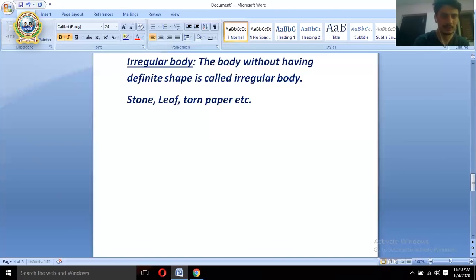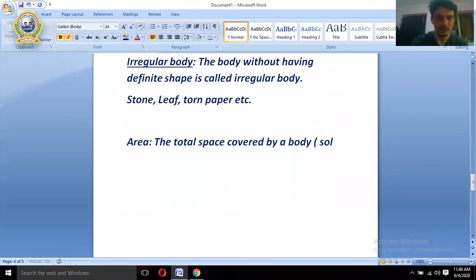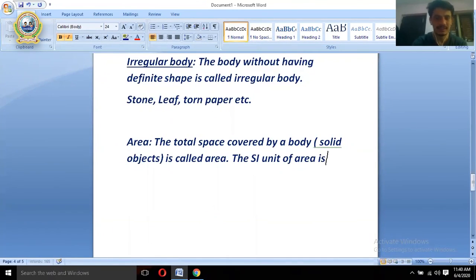Now let me give you the definition. See on the screen, please. The total space covered by a body, in bracket you can write solid objects, the total space covered by a body or solid object is called area. The SI unit of area is square meter. It is noted by this symbol. Square meter, M-E-T-R-E. This is M, M square.